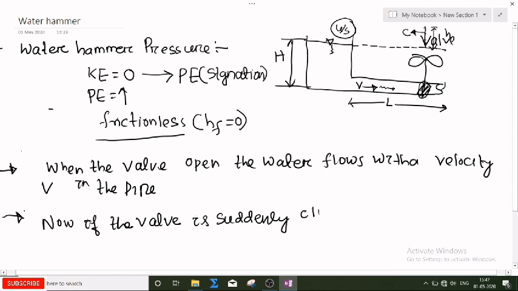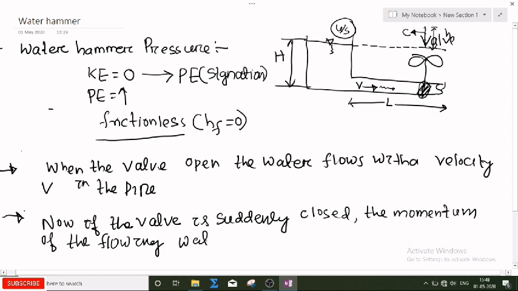I told you, the momentum of the water is suddenly destroyed, and the kinetic energy is converted into the maximum pressure energy. So I'm writing: the momentum of the flowing water will be destroyed.